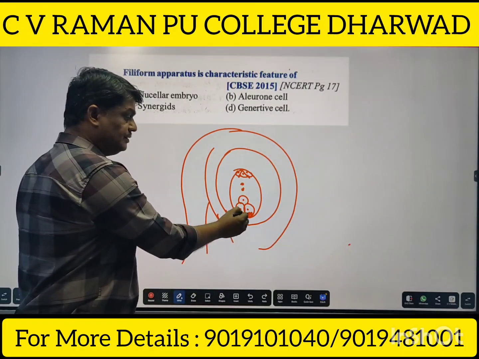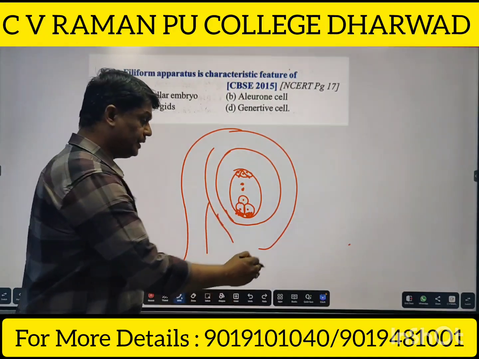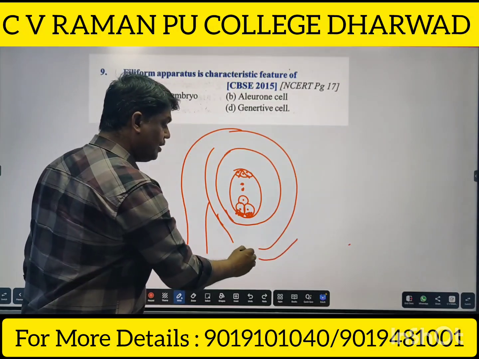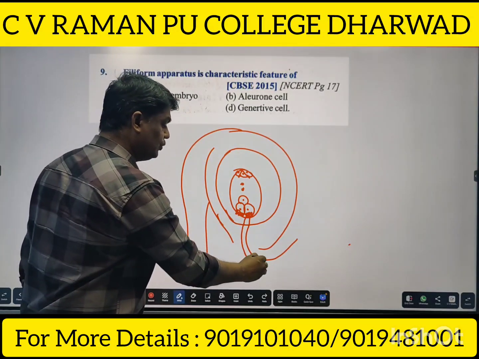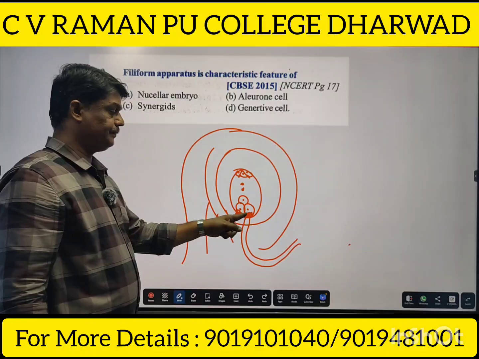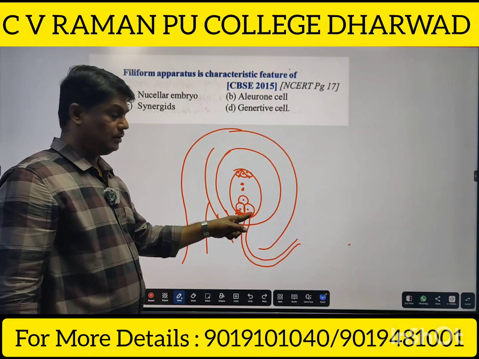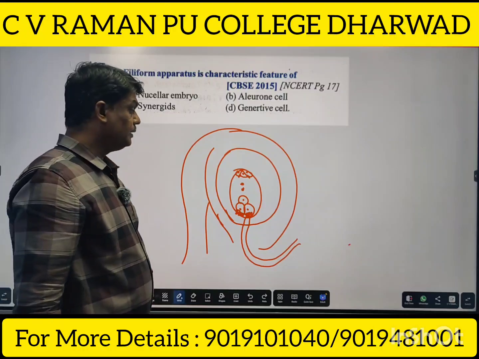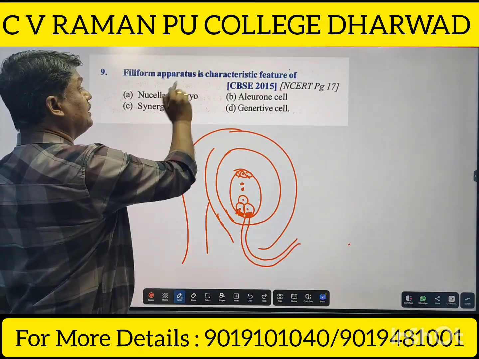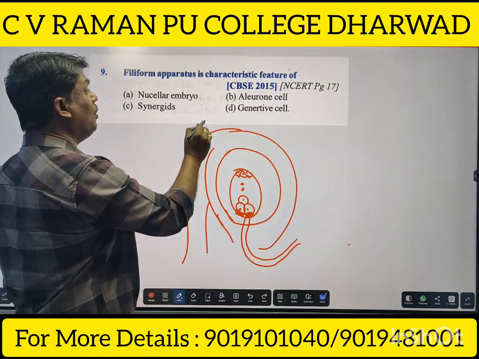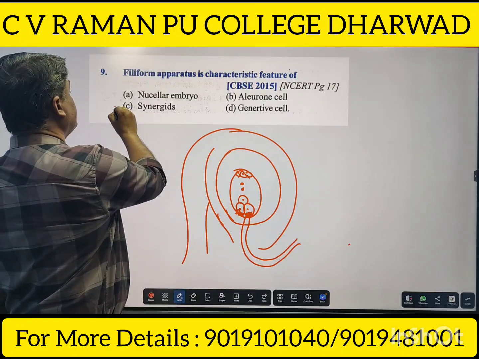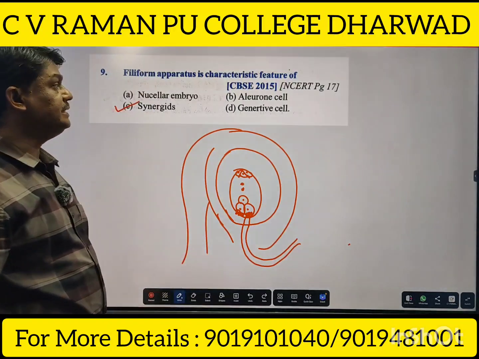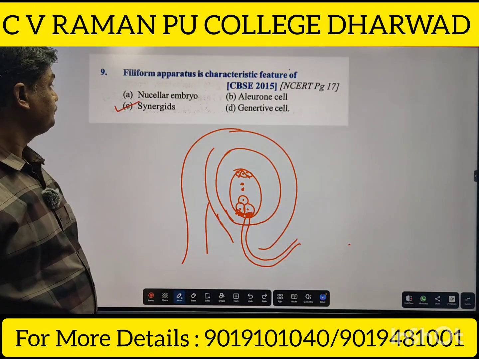This filiform apparatus guides the entry of the pollen tube into the embryo sac, or the female gametophyte. Therefore, filiform apparatus is a characteristic feature of the synergids. Option C is correct.